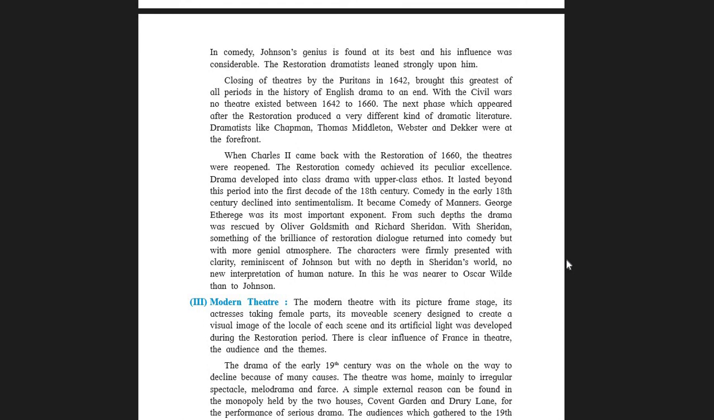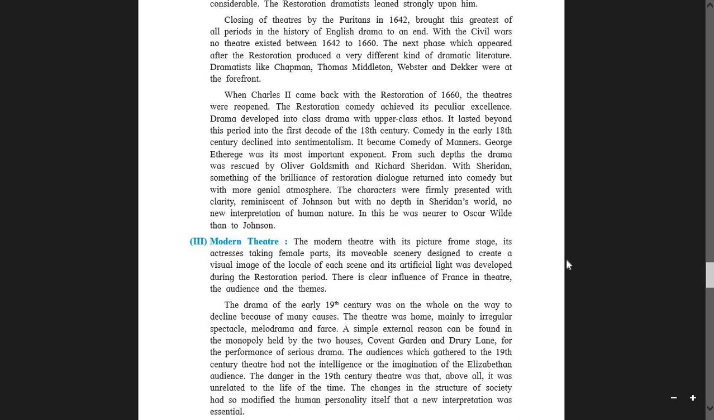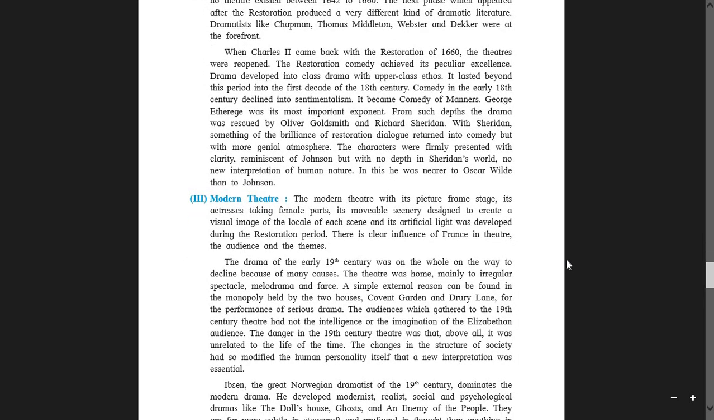The characters were firmly presented with clarity, reminiscence. Underline the word reminiscence. Reminiscence means making one remember a particular person, event, or thing. That is reminding. Reminiscent means reminding of Johnson, but with no depth in Sheridan's world. No new interpretation of human nature. In this, he was nearer to Oscar Wilde than to Johnson. So this is about their writings. They were trying to overcome each other with their different ways of writing.